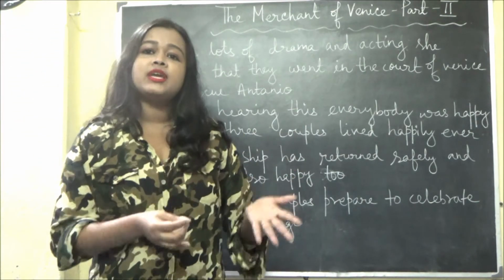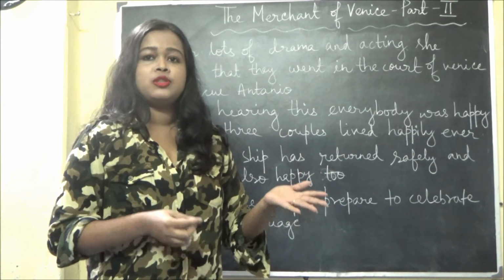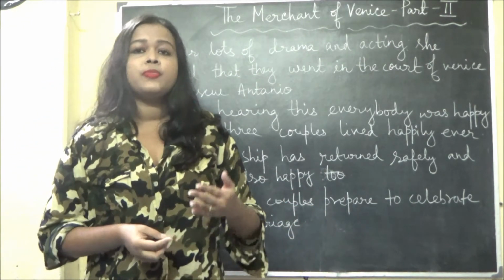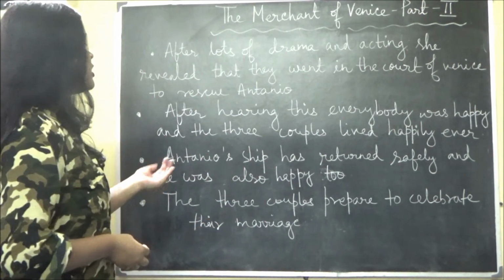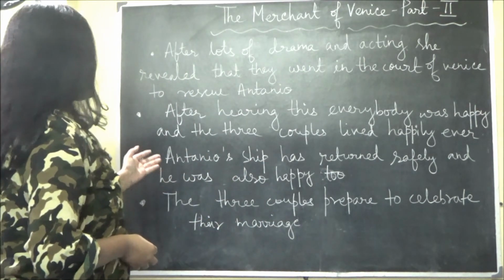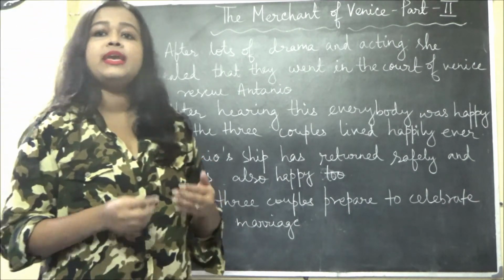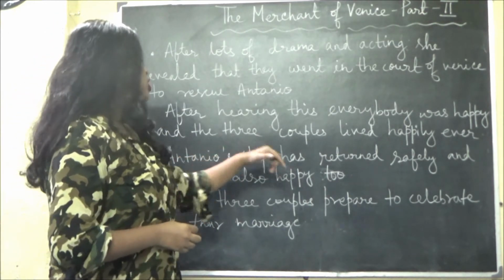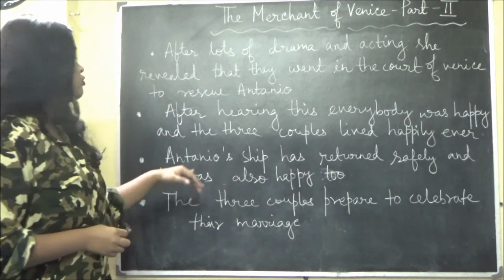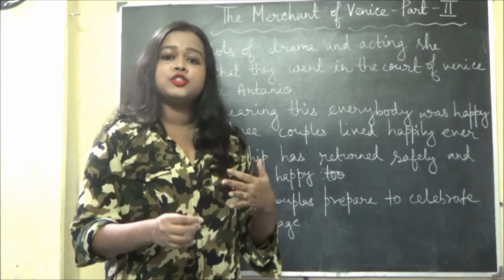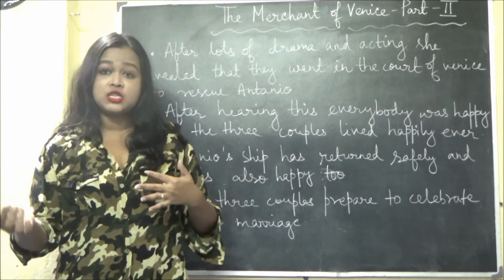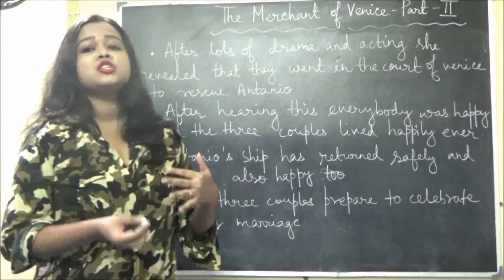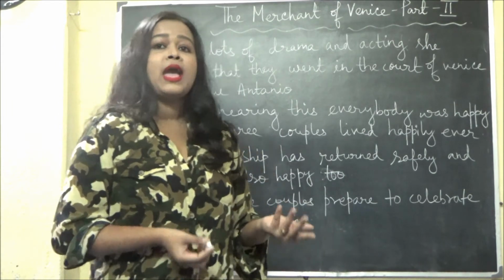The three couples lived happily in Belmont. Another piece of good news came: Antonio's ship, which had been stuck in the middle of the sea, returned safely, and he was also happy.